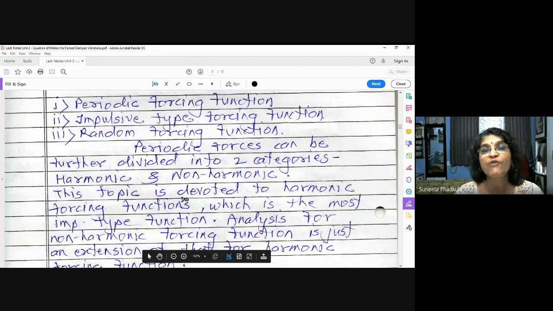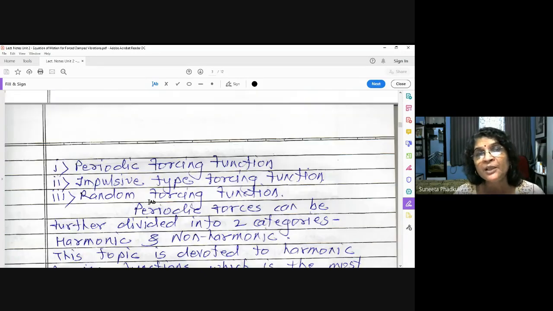So what is important in this unit is that we are going to study forced vibrations due to a periodic forcing function of harmonic type. This is mainly the syllabus of today's lecture.